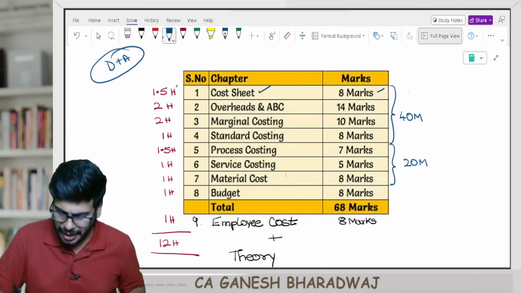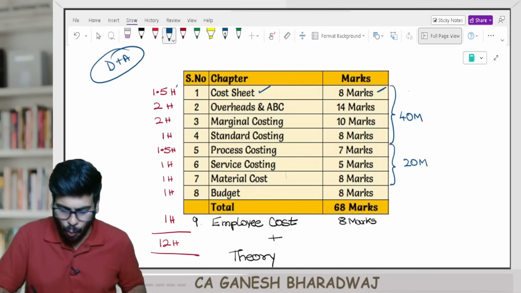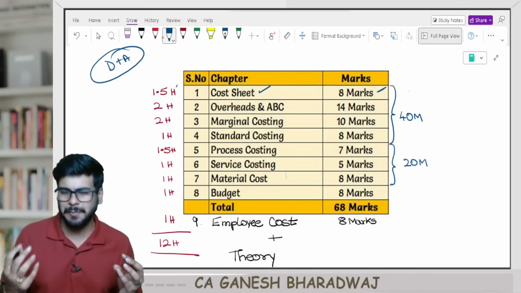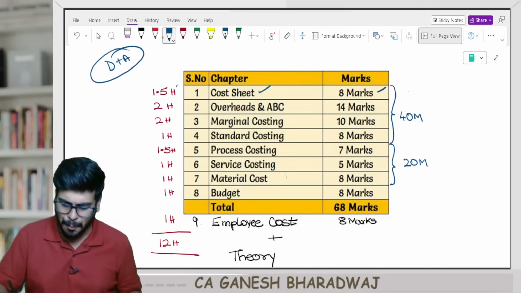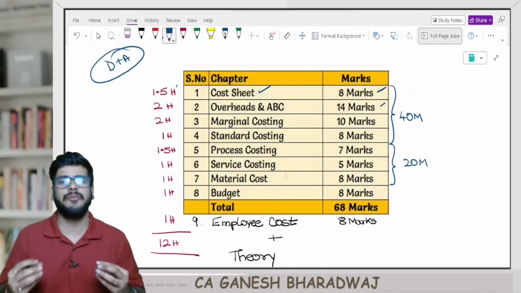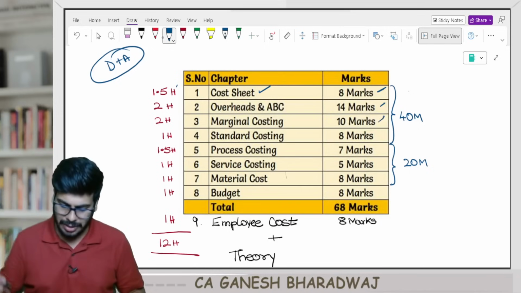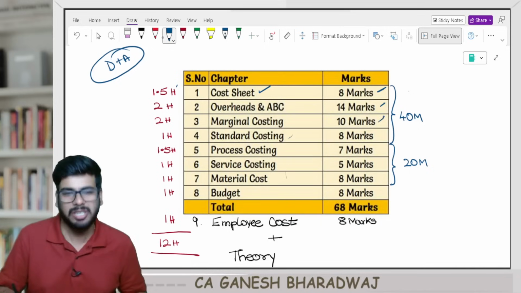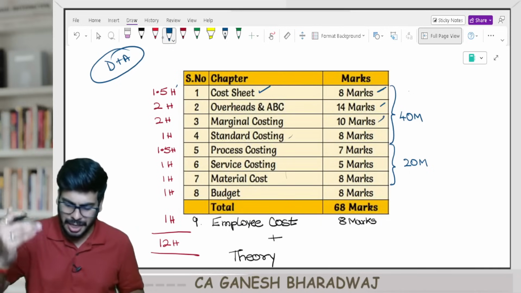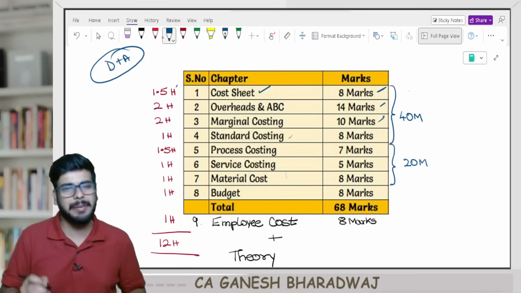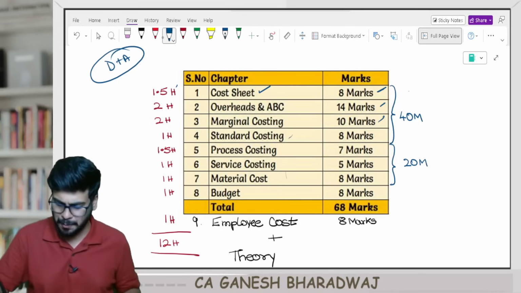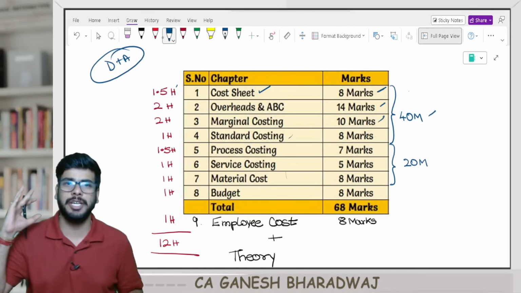So cost sheet carries a weightage of about 8 marks. Overheads and ABC, literally speaking, ABC is an extension of overheads. Put together, it contributes roughly about 14 marks, right? Then marginal costing covers about 10 marks. Then standard costing covers about 8 marks. Now, these 4 chapters, ABC is also a chapter, these 4-5 chapters put together cover about 40 marks weightage.